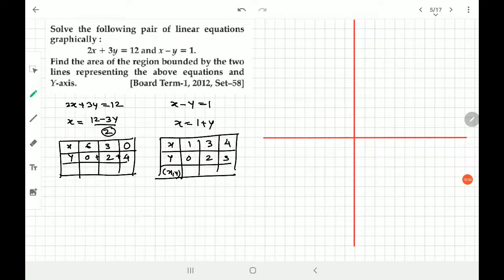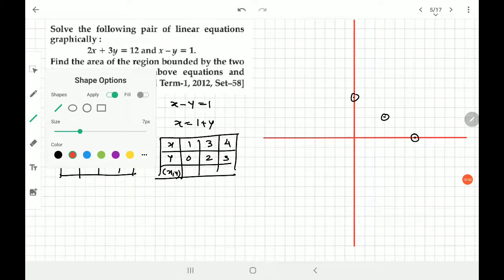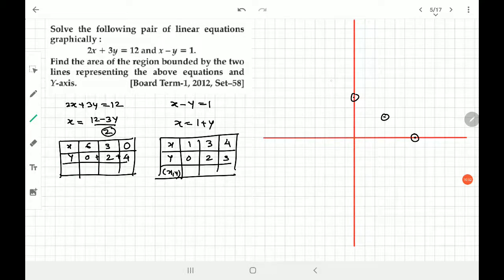So I won't unnecessarily waste my time in writing the numbers. I'll just directly do it. 6 comma 0, it is on the x-axis. 1 2 3 4 5 6, here it comes. 3 comma 2, so it is 3 comma 2, and 0 comma 4, so it is 0 comma 4. I hope it is a straight line. Yes, it is a straight line. So let's complete that straight line here. Just a minute, it should not go wrong.